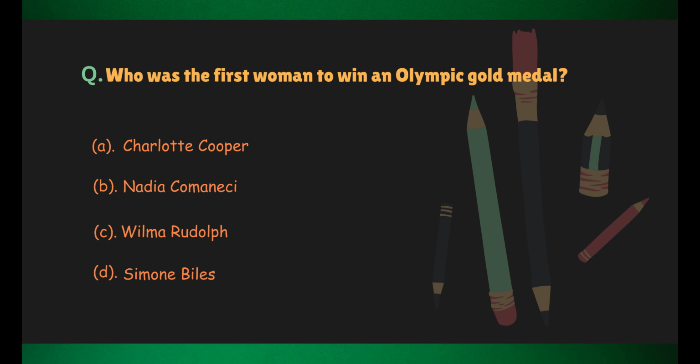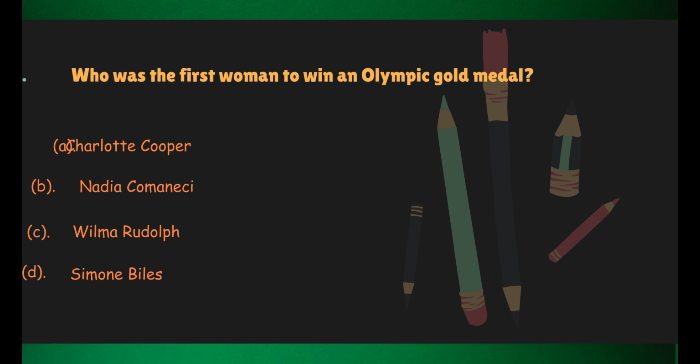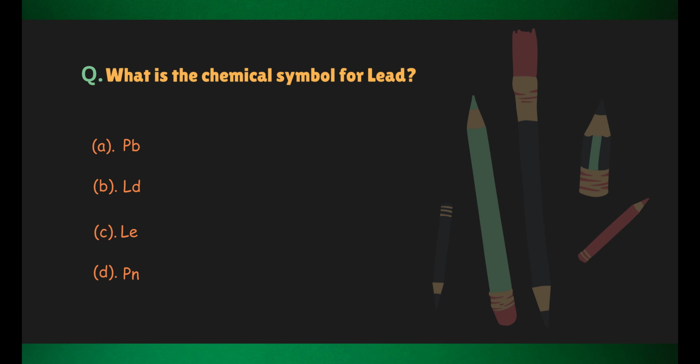Who was the first woman to win an Olympic gold medal? Correct answer, Charlotte Cooper. What is the chemical symbol for lead? Correct answer, Pb.